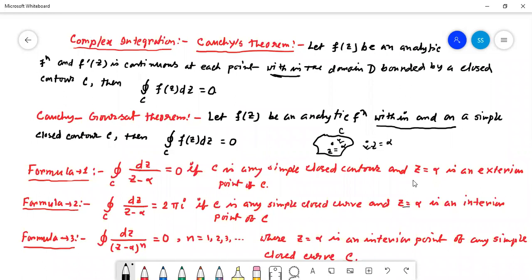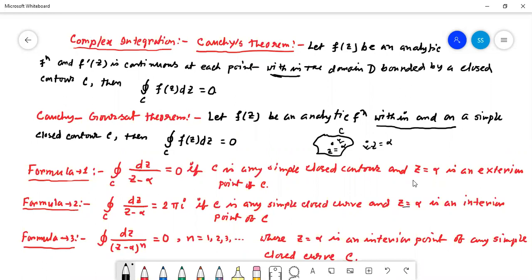So we have to remember these three formulas. When the interior point is a single interior point, then the value is 2 pi i. When the power is two or more, then the value is 0. When z equal to alpha is an exterior point, then also the value is 0.